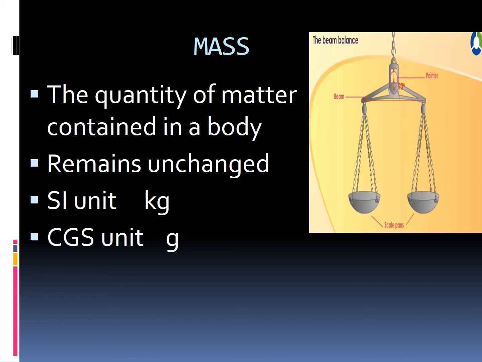Then hold it properly, and if your pointer shows vertical, at 90 degrees, your measurement is perfect and correct. We have learnt about beam balance, and we should check that both the pans are of equal mass.